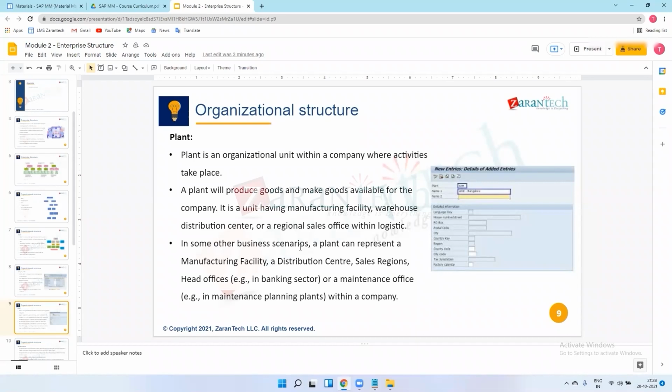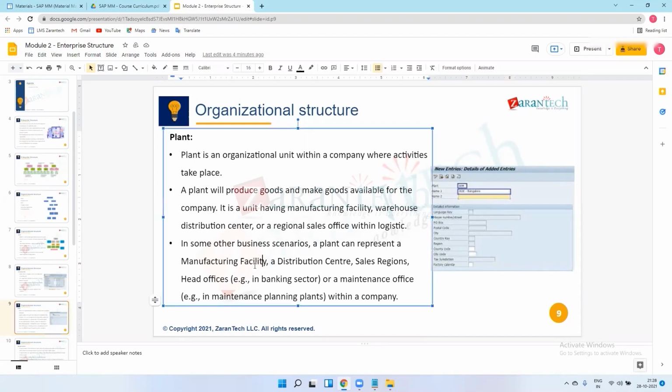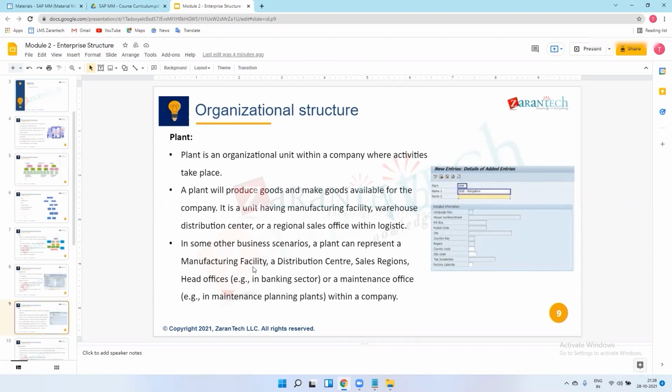I will create a company code for the Mumbai corporate office, but I'll create a plant for Bangalore. This plant will represent Bangalore. The plant can represent a manufacturing facility because I'm manufacturing some product in Bangalore, but my corporate office is in Mumbai.